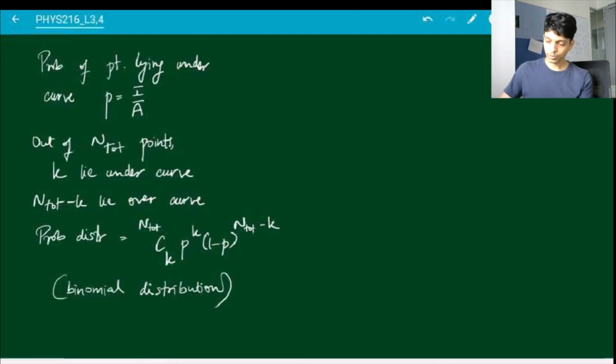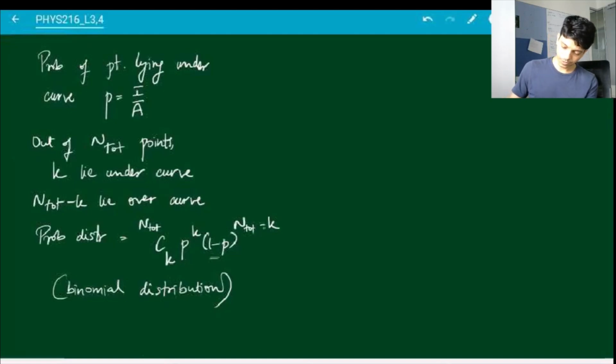So anyway, this is the probability of choosing k of the points out of n total points, such that with probability p you have k, and with probability 1 minus p you have n tot minus k of the points.